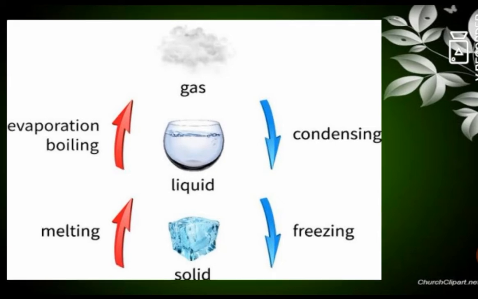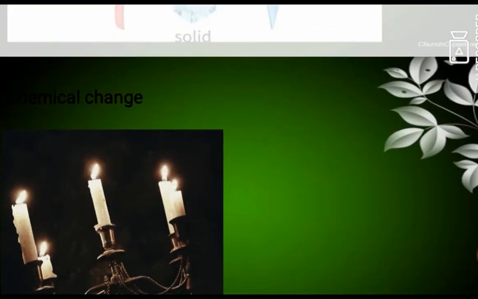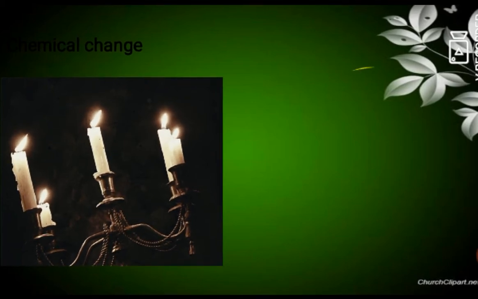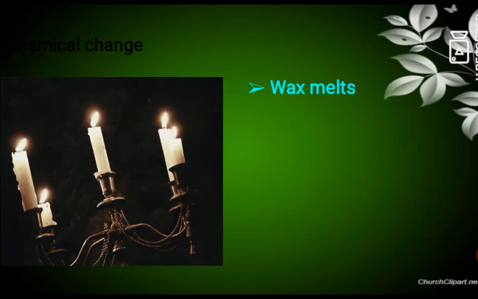The next point we are going to learn is chemical change. The example for chemical change is burning of a candle. We all use candles on a birthday, right? So we have all seen how the candle burns. We can observe that when a candle is burned, the wax will be melted. So there is a change in state. And you can also see that the wax melts and it evaporates. So it also shows that there is a change in state.